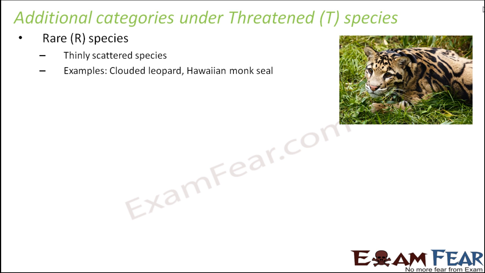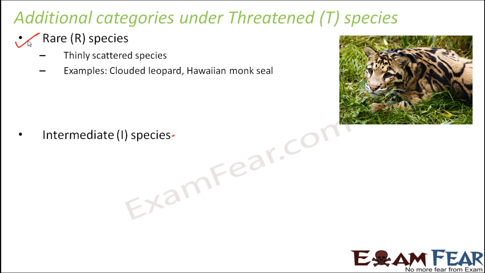For example, clouded leopard, Hawaiian monk seal. So if you look at this leopard, you see their body is such that it gives the appearance of a cloud-like thing. So that's why they are called clouded leopard, and you really do not see them a lot. So their population is anyways very, very less, and that is why they fall under the category of rare species. So even they also fall under the category of threatened species, in the sense that since they have a very small population, it becomes important to take care of these species as well,